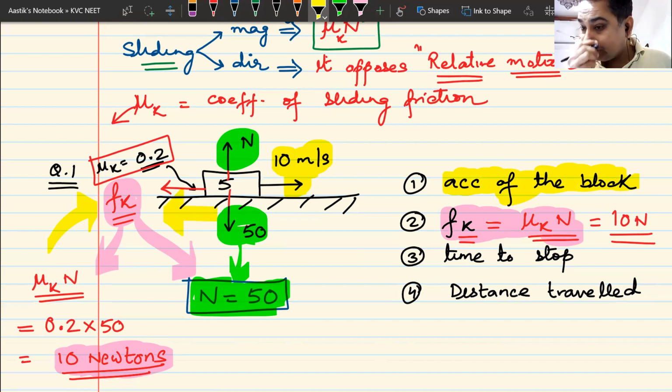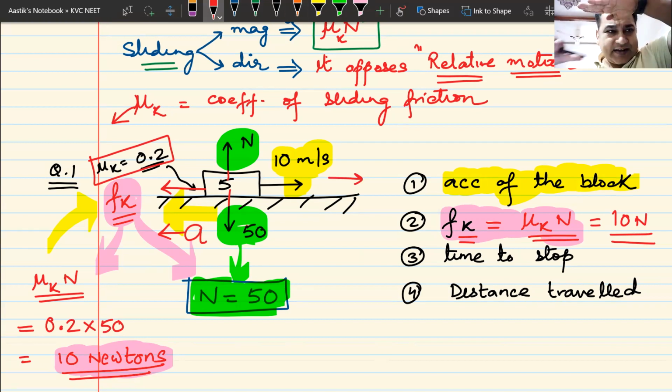Do we understand this? The acceleration of this block has to be backwards. Why is it backwards? Because the only force acting on it is frictional force, which is backwards. But as you can see, the velocity is forward. So velocity and acceleration are in the opposite direction. This block is going to slow down and eventually it will stop. I hope you understand this.